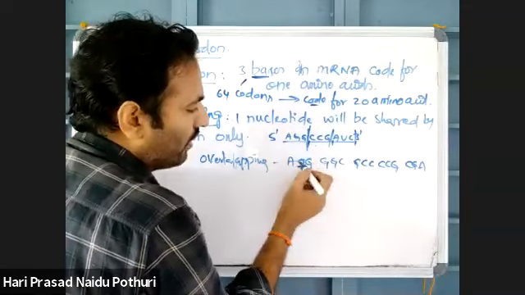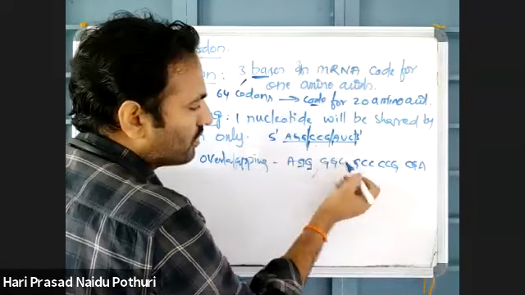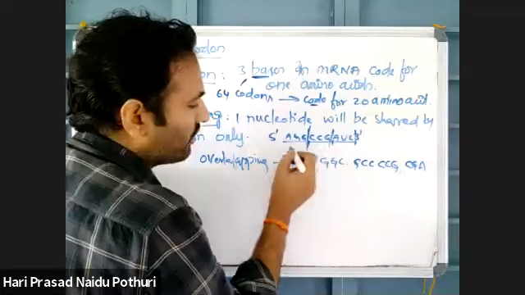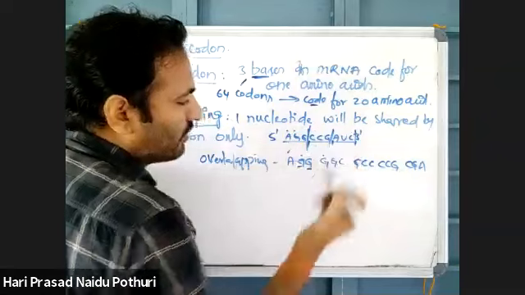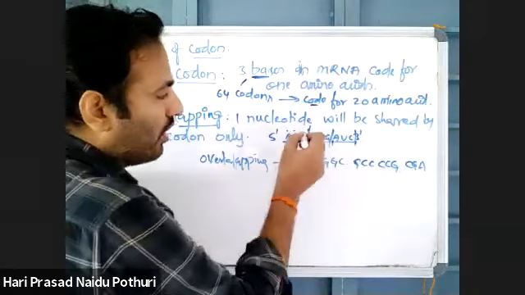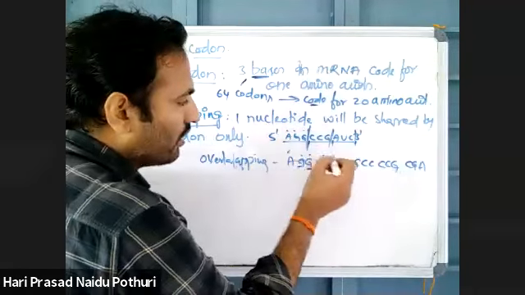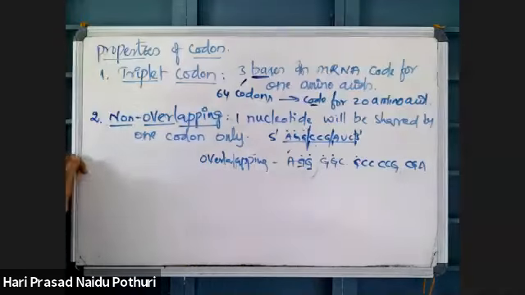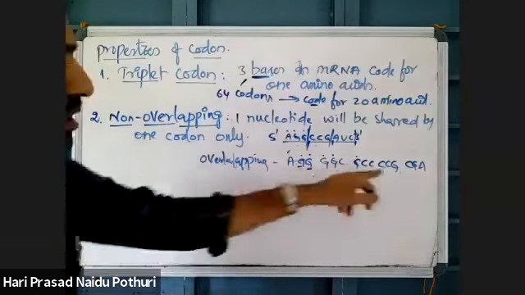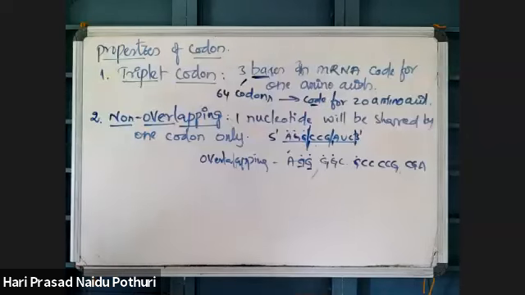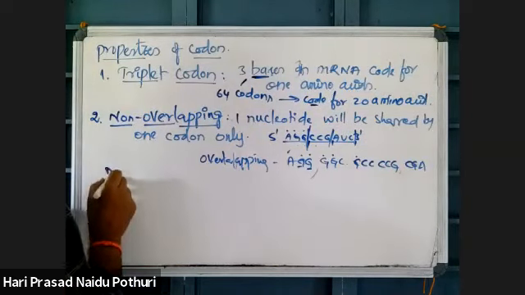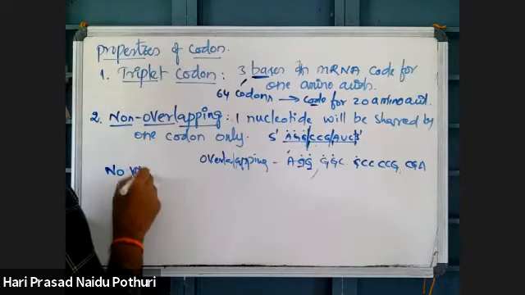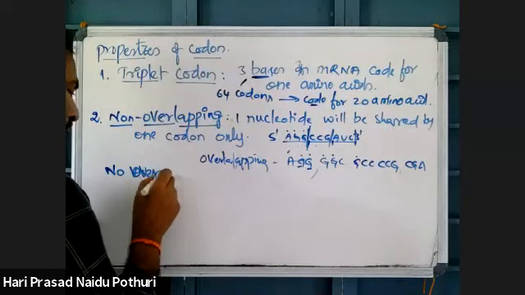But here, AGG, GGC, that means A is taken for one codon. This G is taken into this and this, 2 codons. And this G, here, here, here. This is not possible. Non-overlapping means adjacent codons do not show any overlapping.